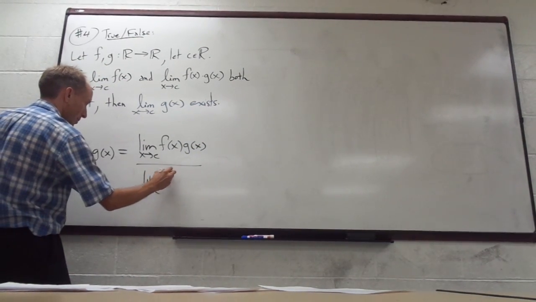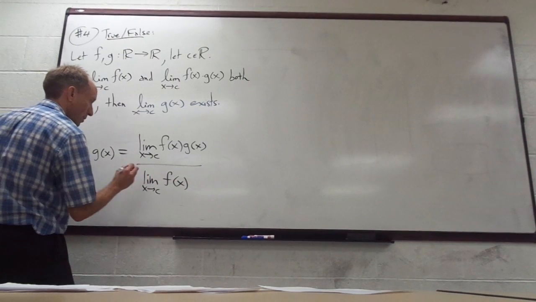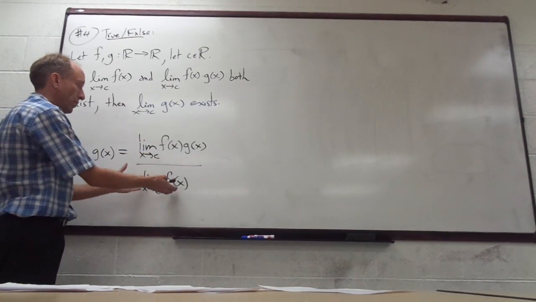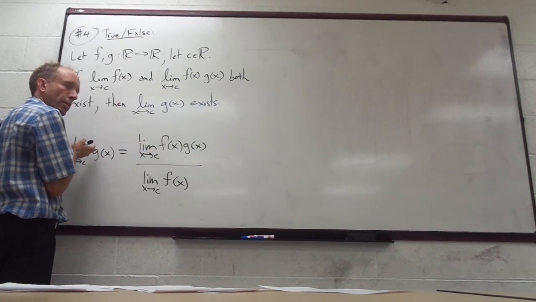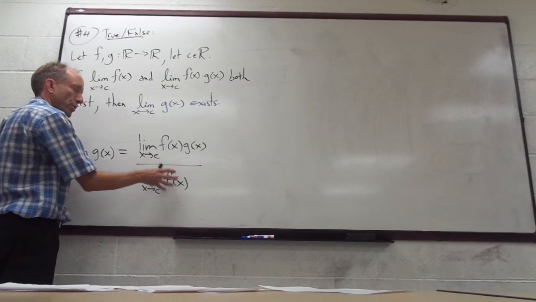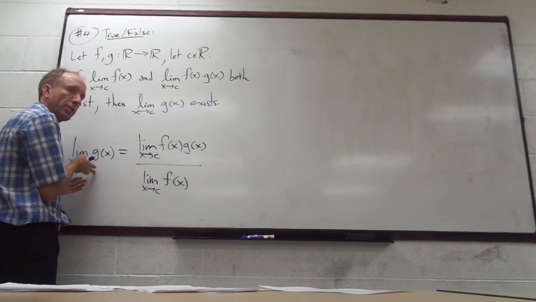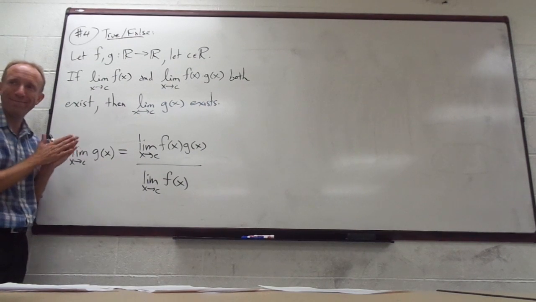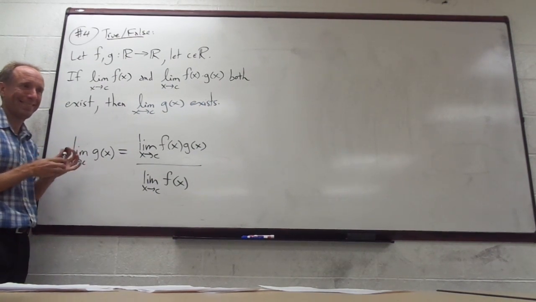I think it's true. That's probably true. So if this exists and this exists, and if this is a real number and this is a real number, you form the fraction, and that would be the answer here. Are people changing their votes? I think so, but I wasn't sure to begin with.